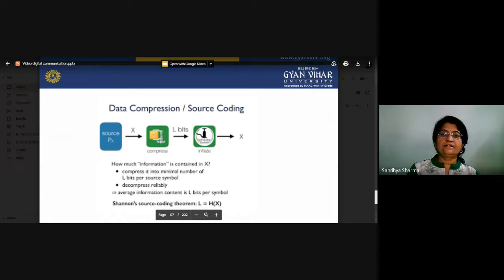So this is the data compression of source coding. This is the source, which generates x. This is the compressed signal, and we will convert it into L bits.